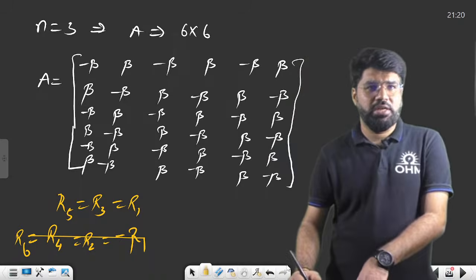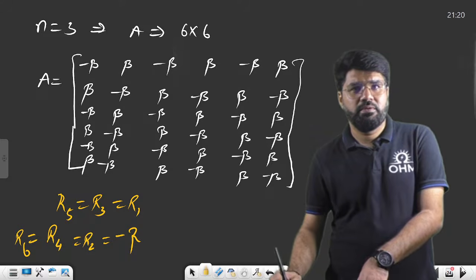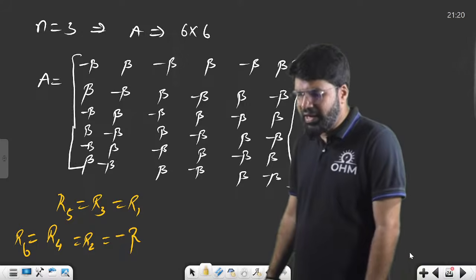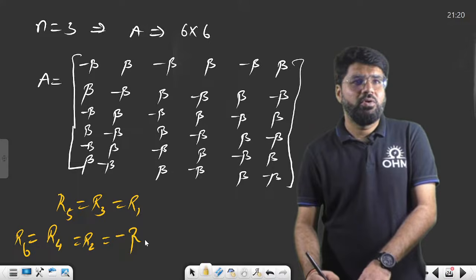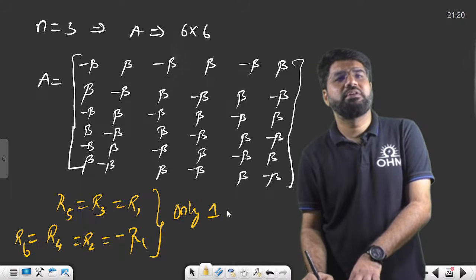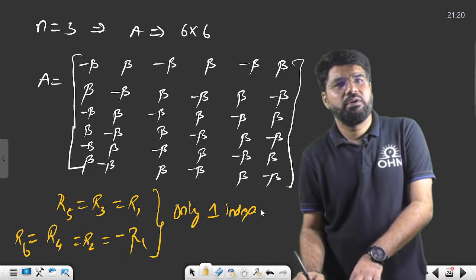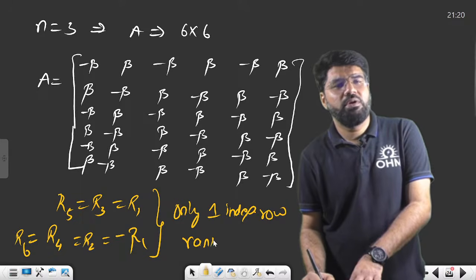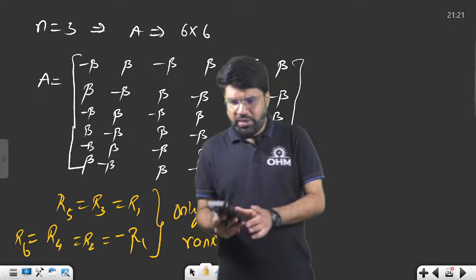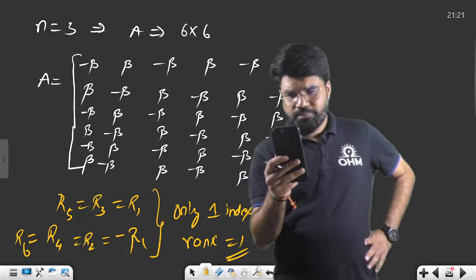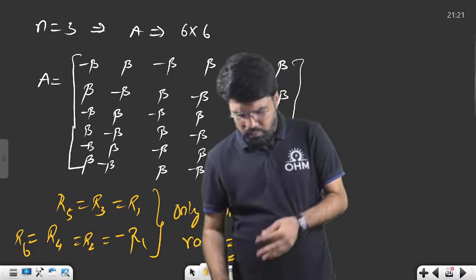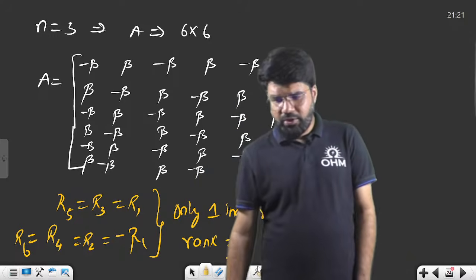Just a second, what is happening here? Basically all rows are dependent, and if all rows are dependent, there is only one independent row. Which one is the independent row? First. You have only one independent row, and hence I will say that the rank is simply 1.